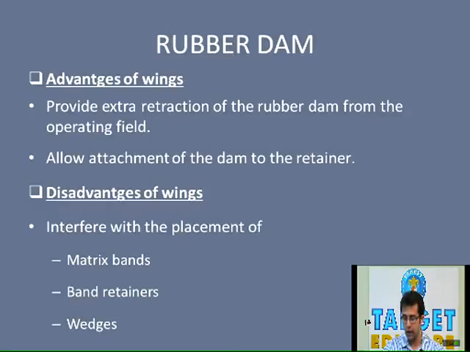However, anterior clamps are also used in anterior teeth. Next, the 2 blue color figures which you can see at the bottom of the screen are, one, the winged retainer and second, the wingless retainer. Now the winged retainer, you can see the 2 wings which are denoted by the yellow arrows. The larger one is called the lateral wing and the smaller one is called the anterior wing.